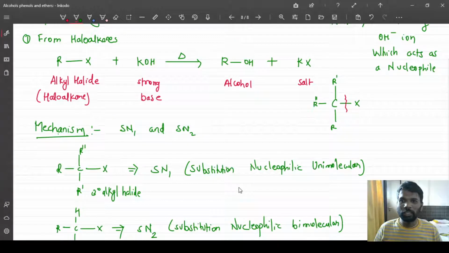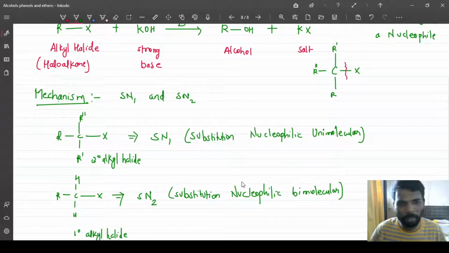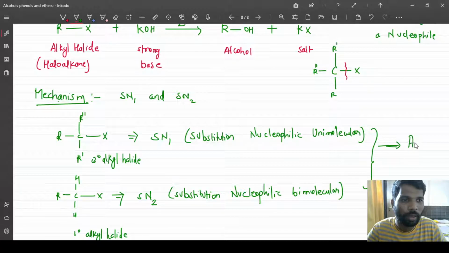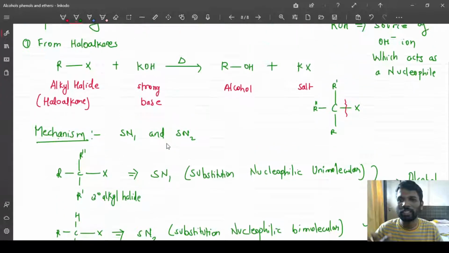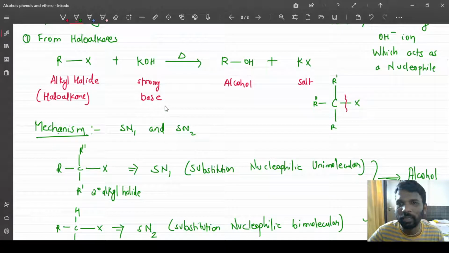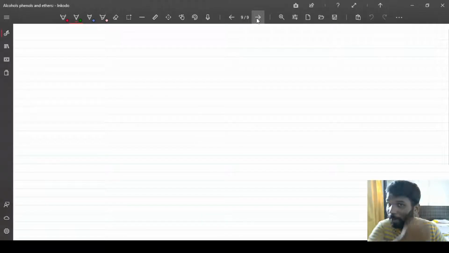These are the two things, but the end product for both these compounds will be alcohol. Whether you get a racemic product is a different story, but the final product will be alcohol. Let us understand the mechanism more, considering the example of a primary alkyl halide.